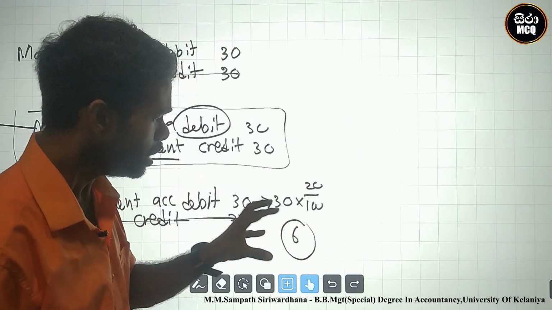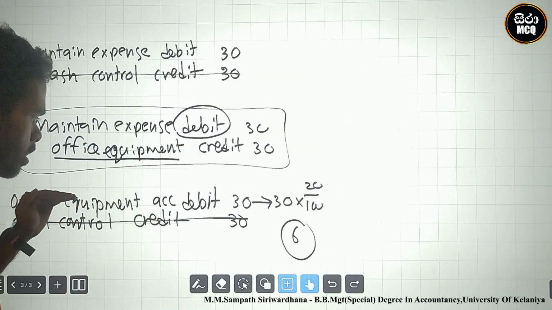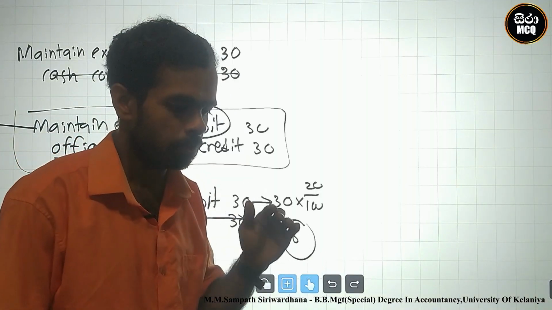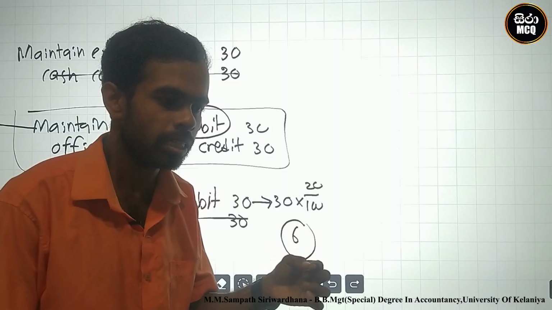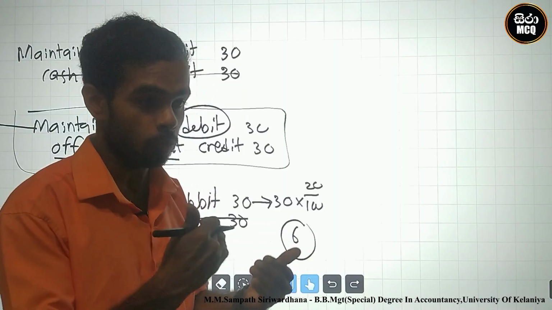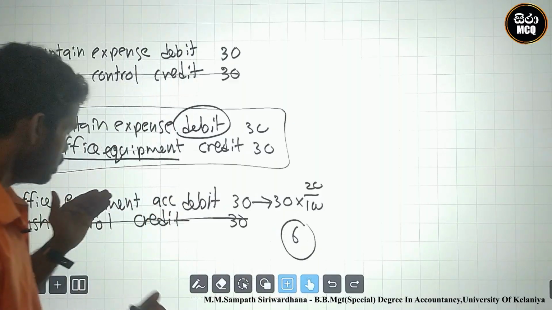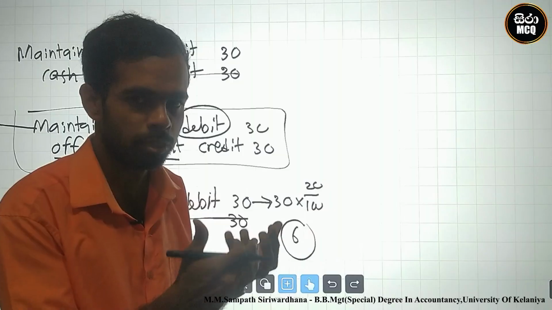Therefore, I should reverse this expense. Based on the wrong office equipment, you depreciated wrongly, an over-depreciation of 6. Therefore, you must reverse the depreciation.